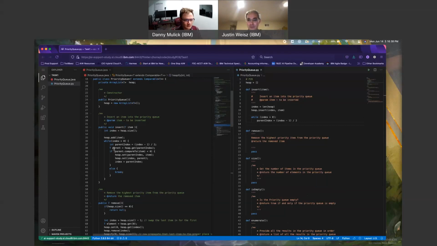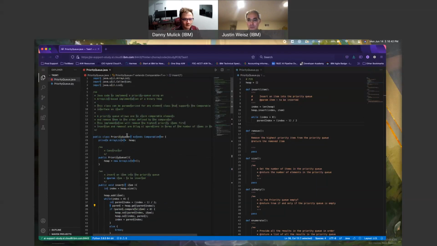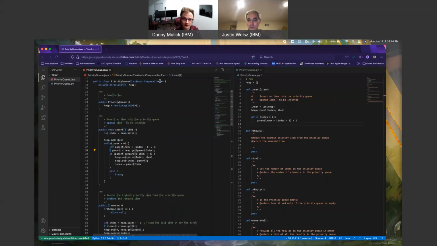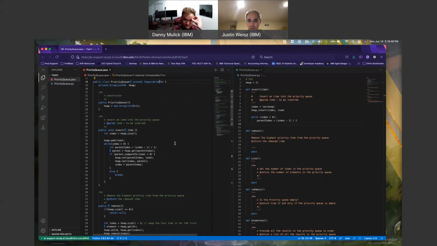T parent, T is type from array list. I believe that's what that is. Comparable T. Comparable. There we go. I don't need explicit typing, so I can leave that alone. So I need a new parent variable equals heap.